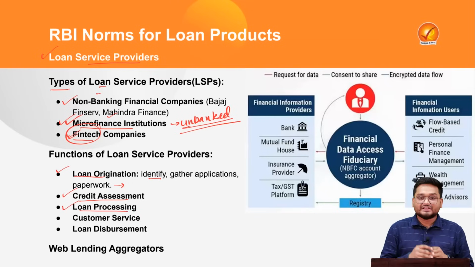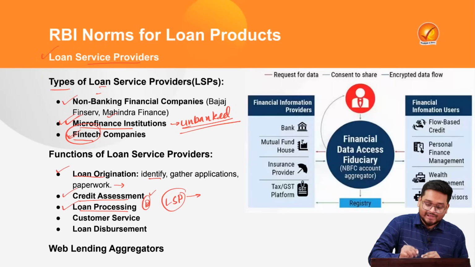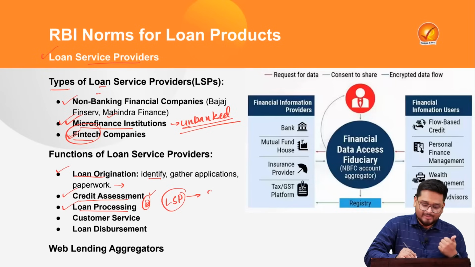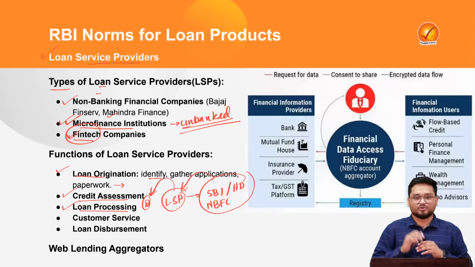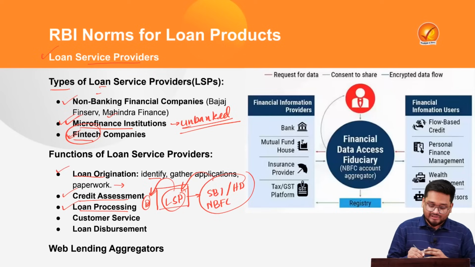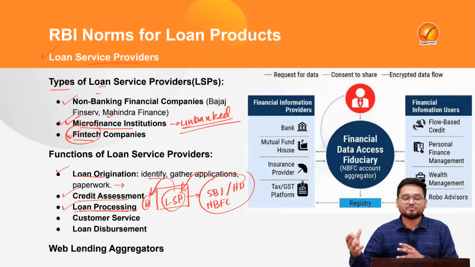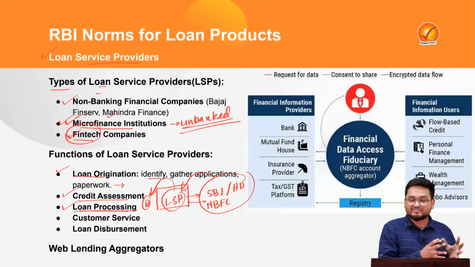And this step is a very, very crucial step, because here the borrower has applied for the loans, right? Now the loan service providers will be connecting with their partner banks. The partner banks can be State Bank of India, HDFC, any bank in the nation. It can be an NBFC also, right? It can be anyone who is actually giving the loan, and finally they are giving the loans to the borrowers. So here we can understand that they are actually serving as an intermediary, and they will be taking care of all the loan processing by contacting these banks, and when they finally give the loans, they will also be giving the same to the borrowers.